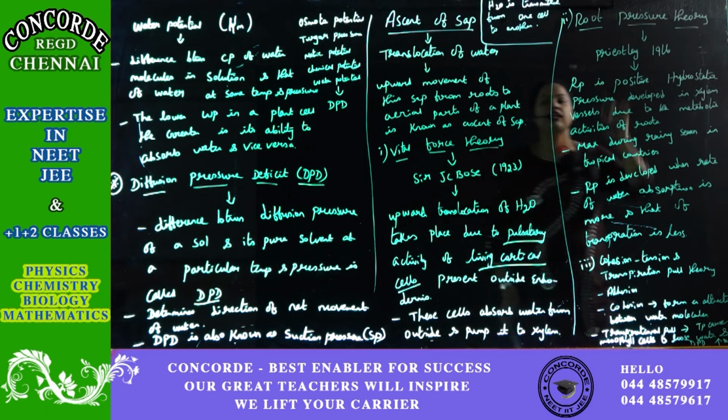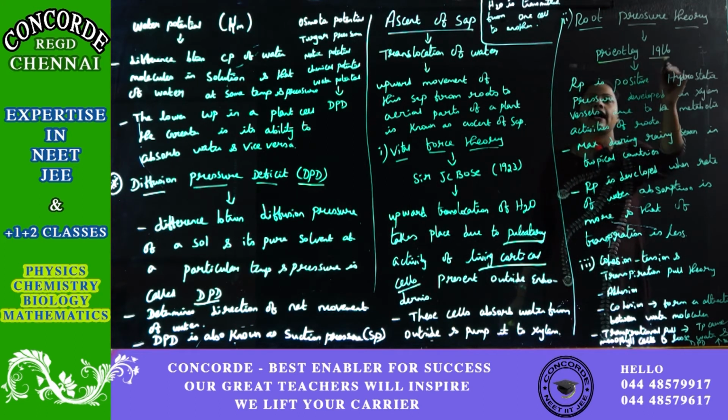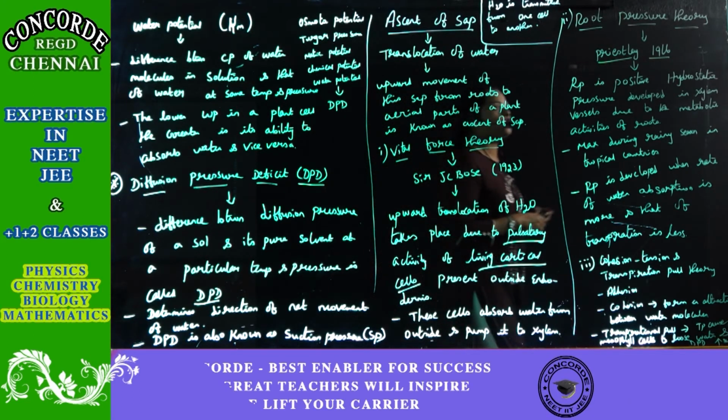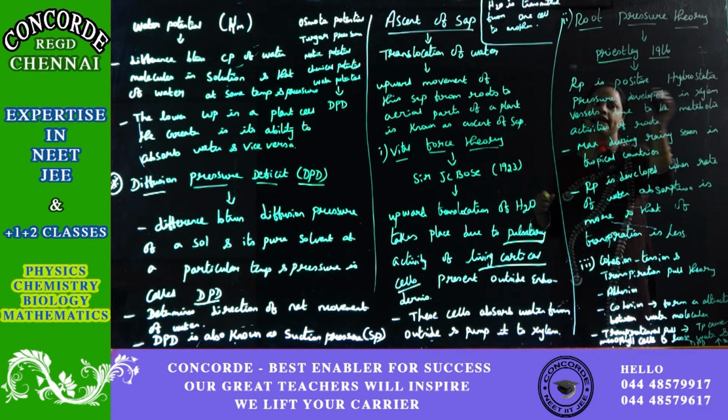The root pressure theory was proposed by Priestley in 1916. Root pressure means he concentrates on the pressure which is developed in the root. So the root pressure theory is the positive hydrostatic pressure developed in xylem due to the metabolic activities of roots.